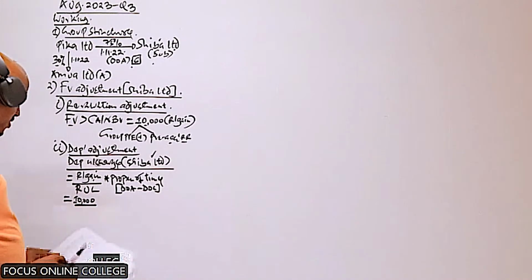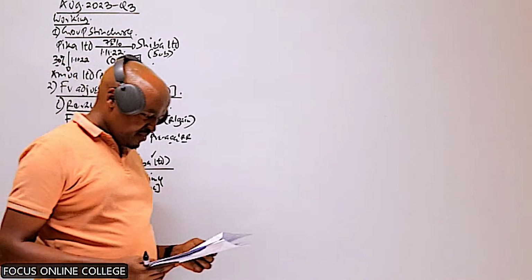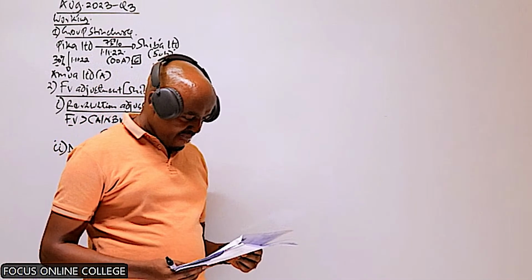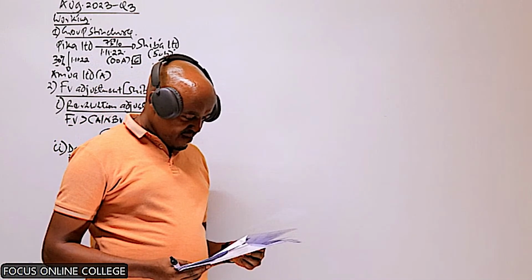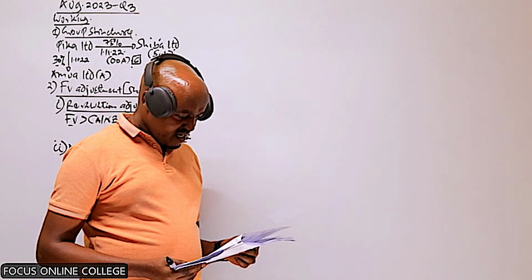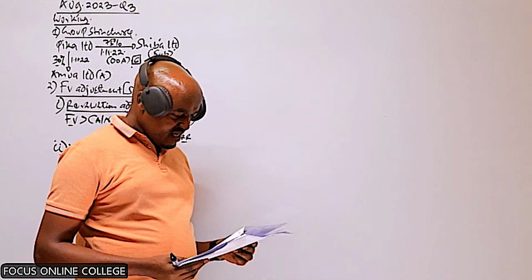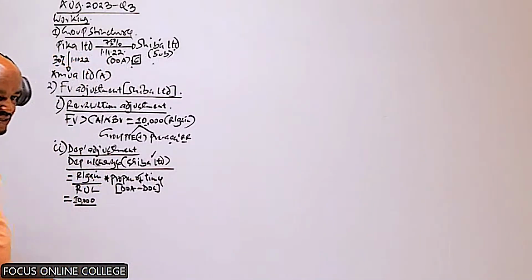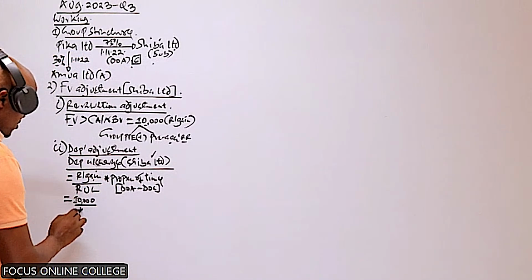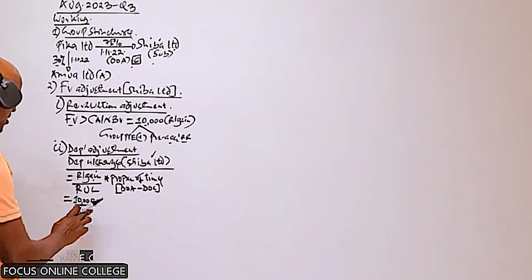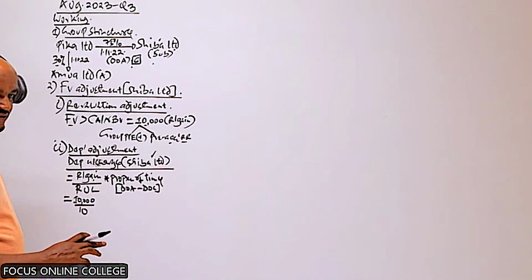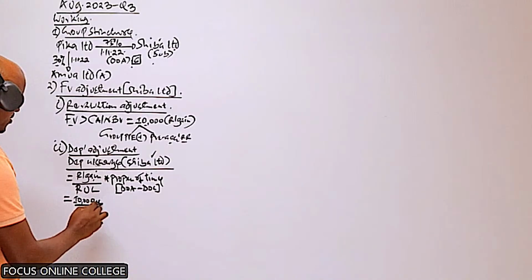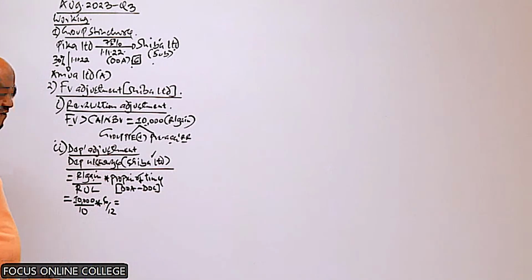So what is the remaining useful life of this plant as per the information we have in note number 1? In paragraph 2, we are told the plant had a remaining useful life of how many years? Of 10 years. So that is the remaining useful life. And then we multiply that by the proportion of time. The proportion of time here will be 6 over 12. That's basically how we compute the depreciation other charge.